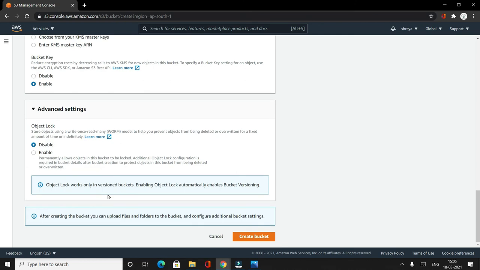In advanced settings, you have the object lock. We spoke about the object lock, which is meant for write once and read many times, like a WORM model. So here I can enable it. It allows the objects in that bucket to be locked. Okay. Now all of these options we can select and then create a bucket.